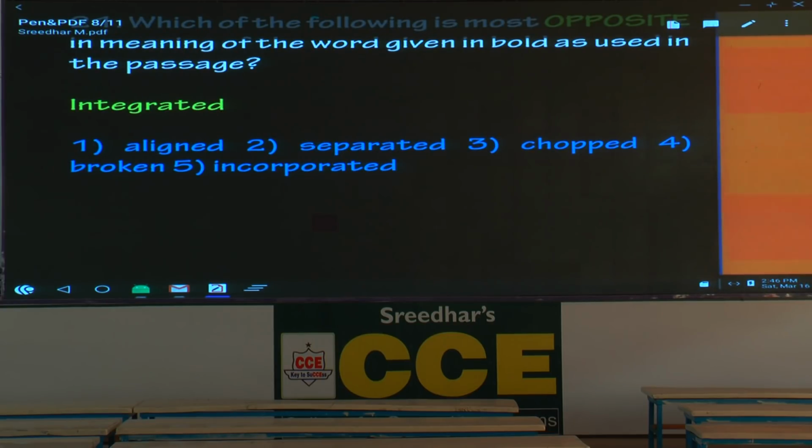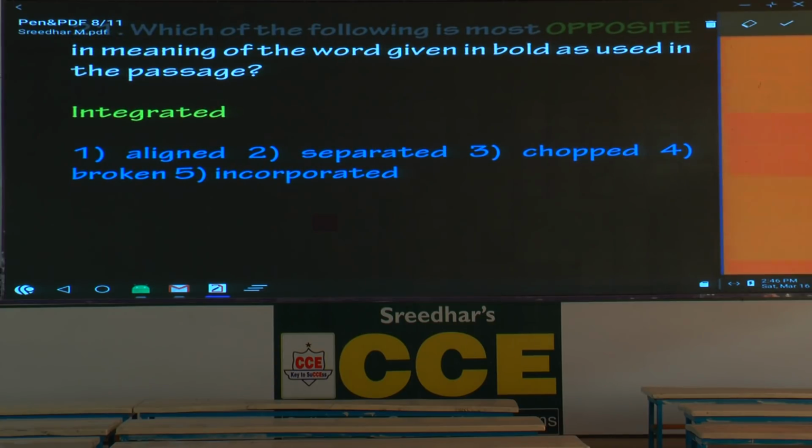Chopped. Write the meaning of the word chop. Chop means to cut. Chop the vegetables means cut the vegetables into small pieces. Broken, no. Incorporated also means included, but he wants the opposite meaning. So what is the answer here? The second option, separated. But please underline SE, what is the spelling? PA, not PE. That's a common error. Separate, what is the spelling? S-E-P-A-R-A-T-E.